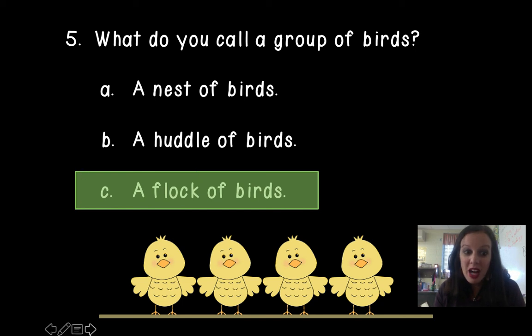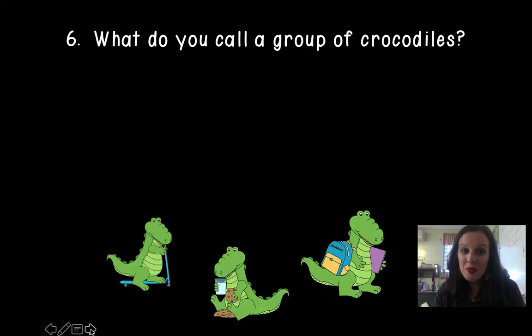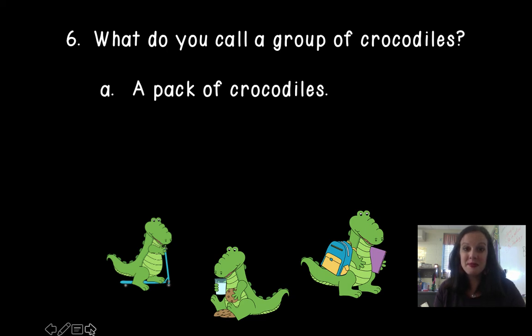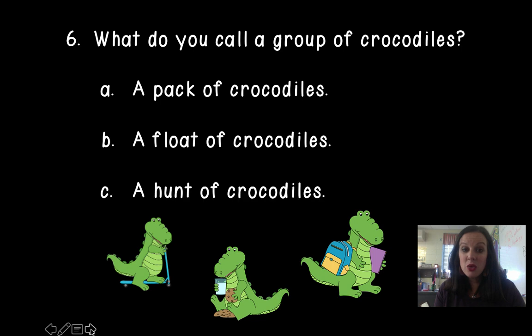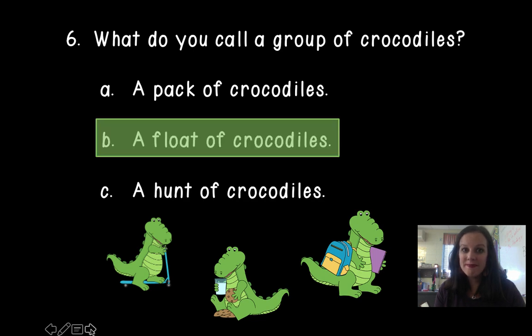A flock of sheep. What did we call a group of crocodiles? A pack, a float, or a hunt of crocodiles? A float of crocodiles.